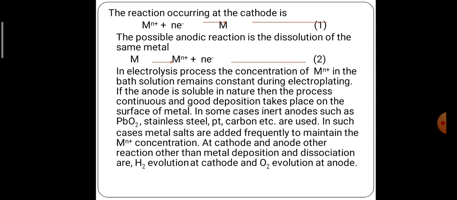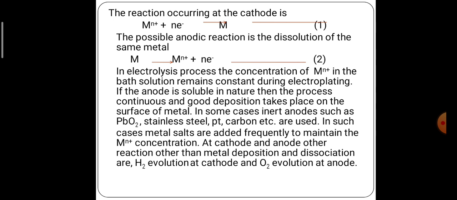Once it releases the electron, it moves towards the cathodic side, and simultaneously the metal ion present in the electrolytic solution is going to deposit on the surface of the base metal. Then the coating of metal on the surface of the base metal takes place. In the electrolysis process, a uniform concentration of metal ion is maintained in the electroplating bath.